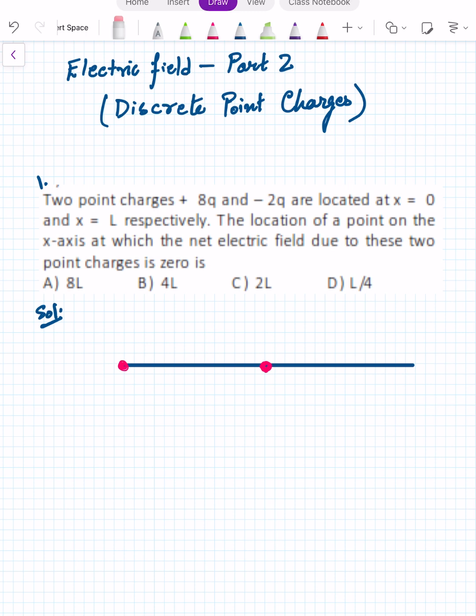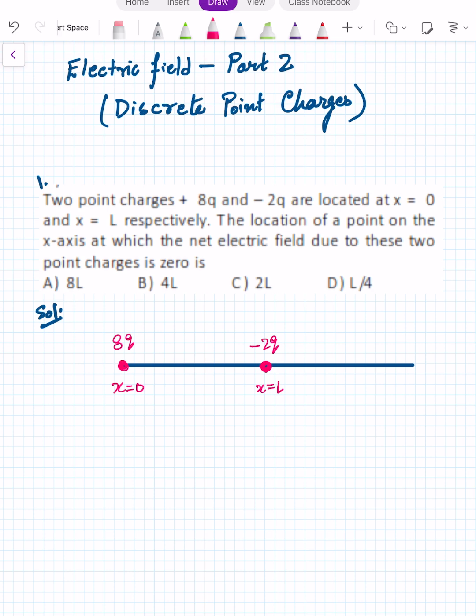Two point charges plus 8q and minus 2q are located at x equal to 0 and x equal to L. This is origin, x equal to 0 and this is x equal to L. Here the particle 8q is kept and here the particle minus 2q is kept.